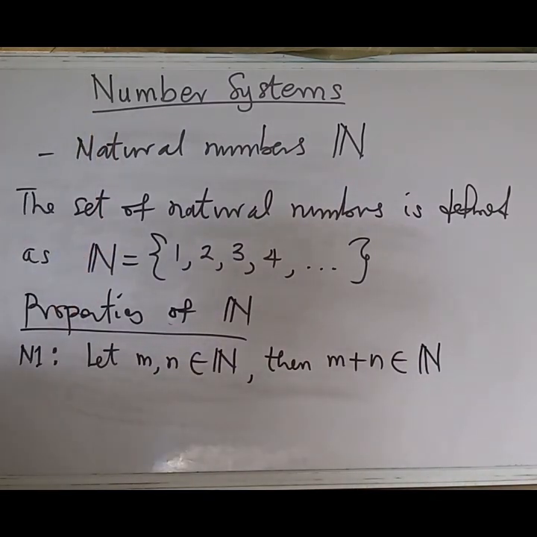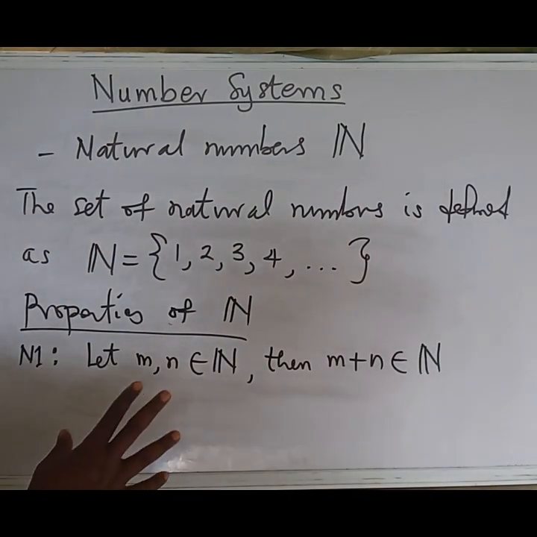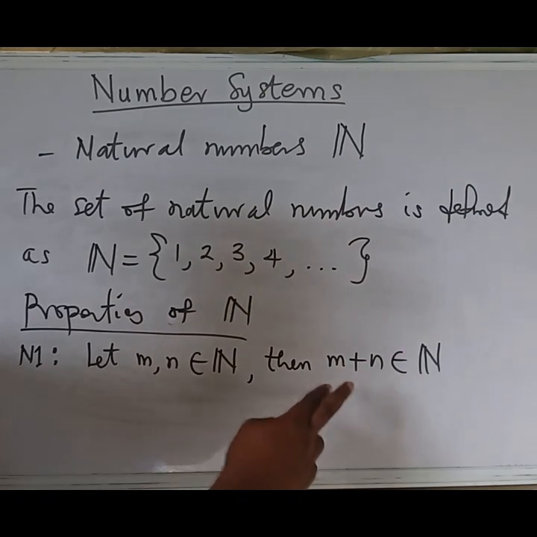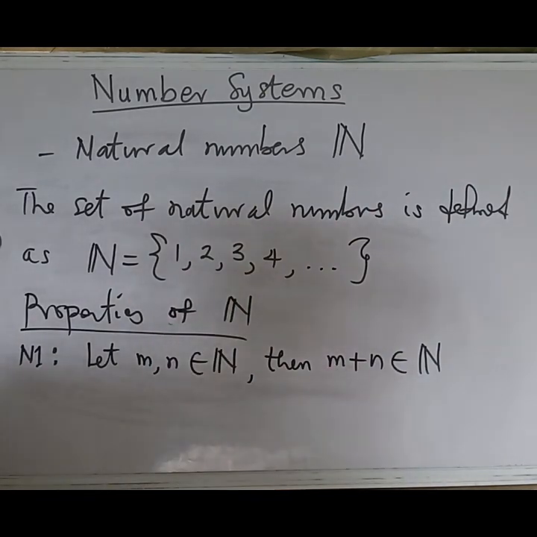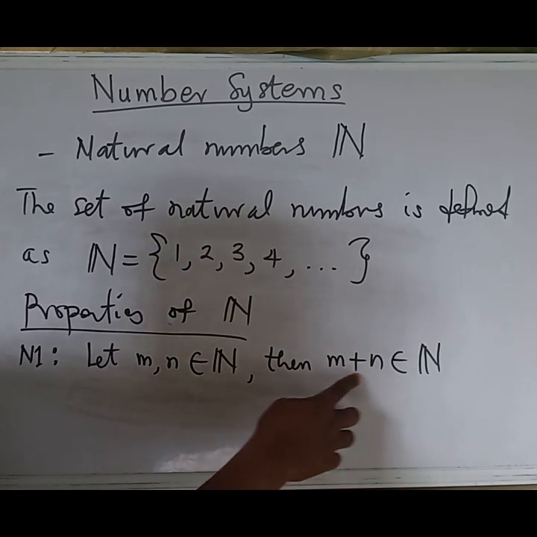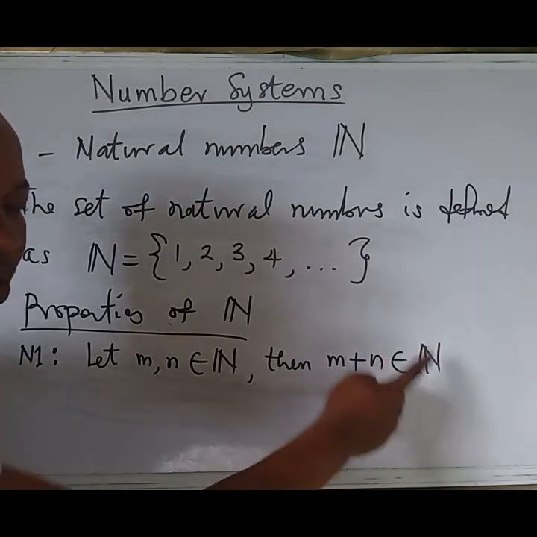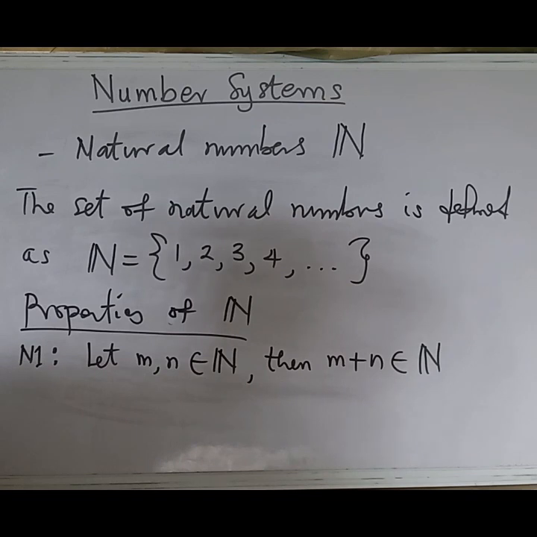As this connotes, if you pick any two numbers here and we perform the operation addition on the two numbers, such addition, or the sum of these numbers, will always be in N.